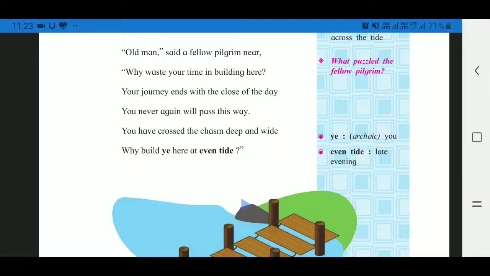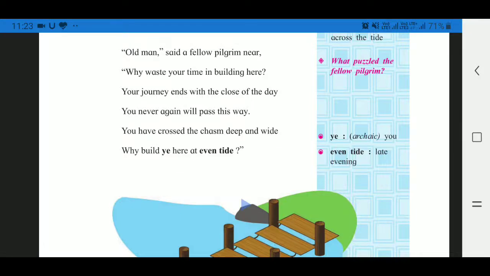Why build ye here at eventide? This is question asked by poet. And the second line of second stanza, why waste your time in building here? This is also question. So this is interrogation figure of speech which are used in the second stanza. So write down these two lines in front of interrogation.